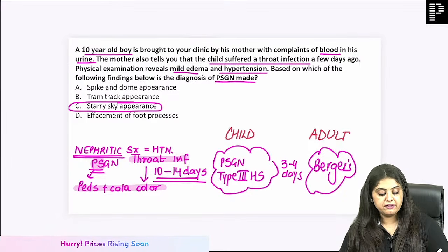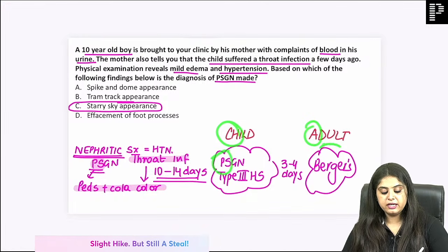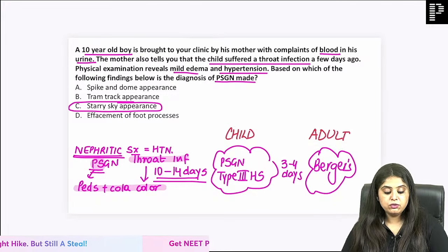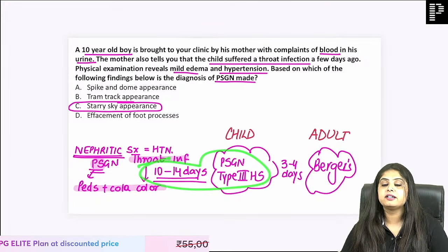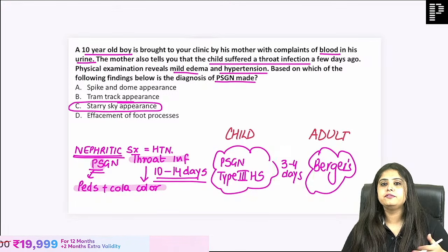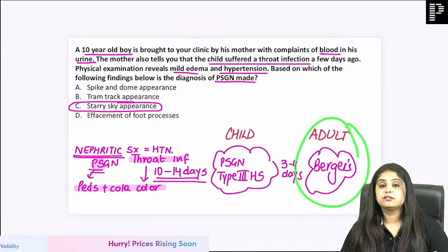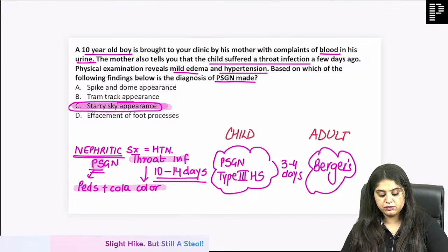I'll repeat once again. First you look out in the question, is it a child or an adult? If pediatric, then PSGN, and if adult, then IgA Berger's. Then you look at the duration between sore throat and cola color urine. If it has taken proper 2 weeks like a hypersensitivity reaction, it is PSGN. If it has happened in 2, 3, 4 days, quickly, then it is a case of Berger's. Over here, I think everyone understood the starry sky appearance, which was clear cut.